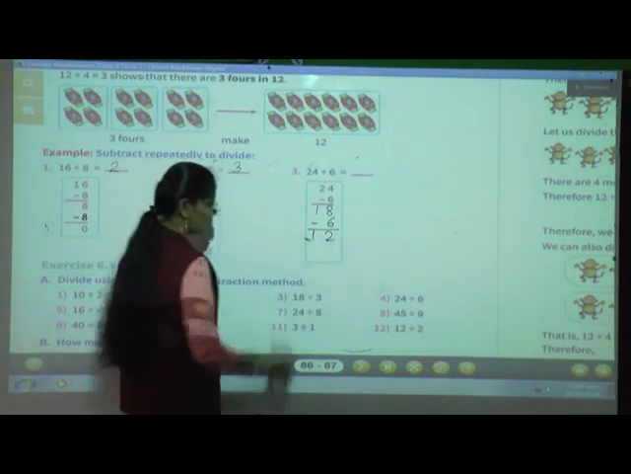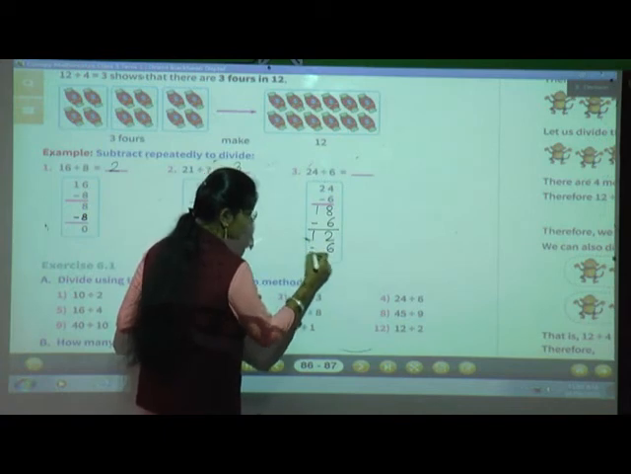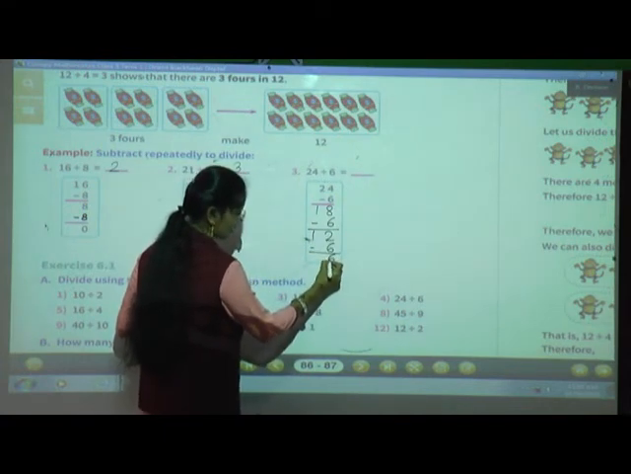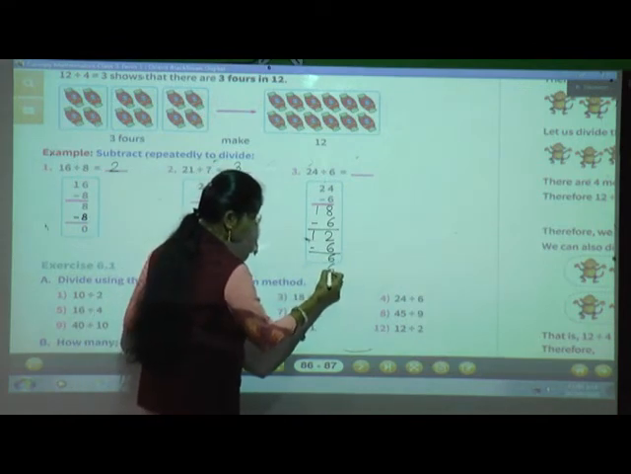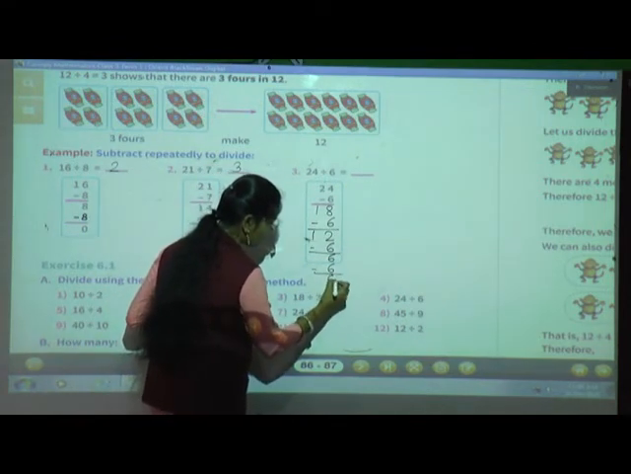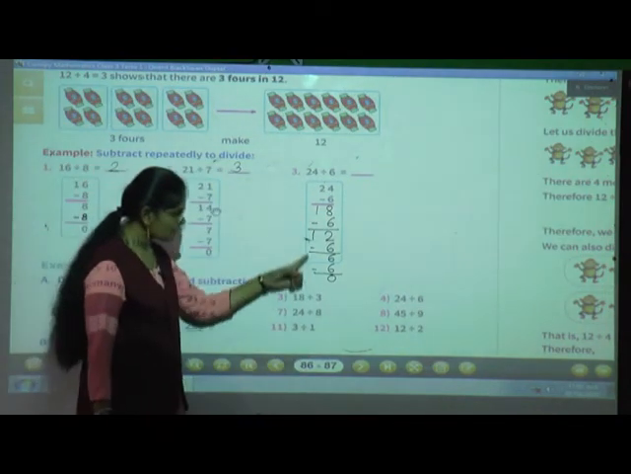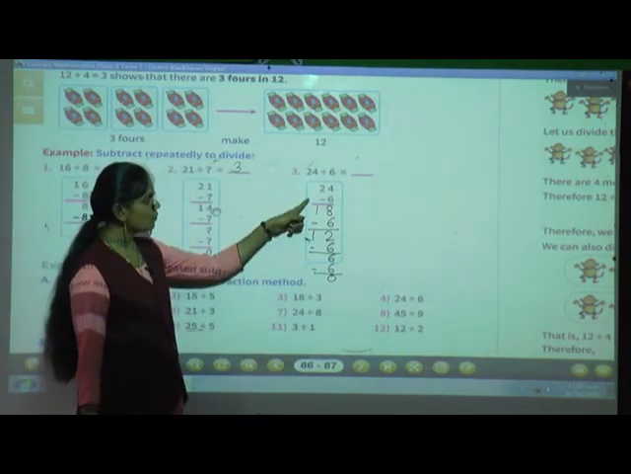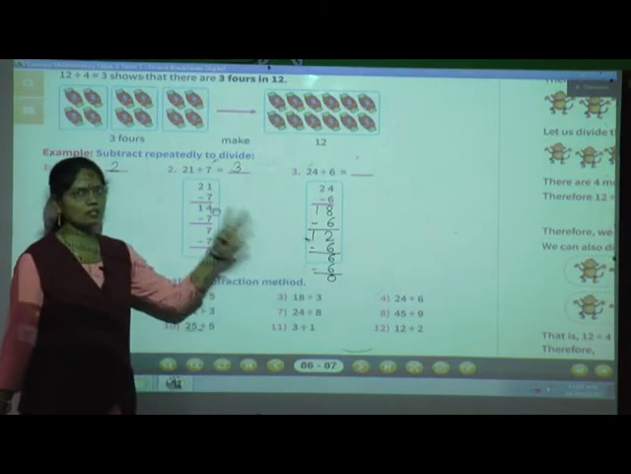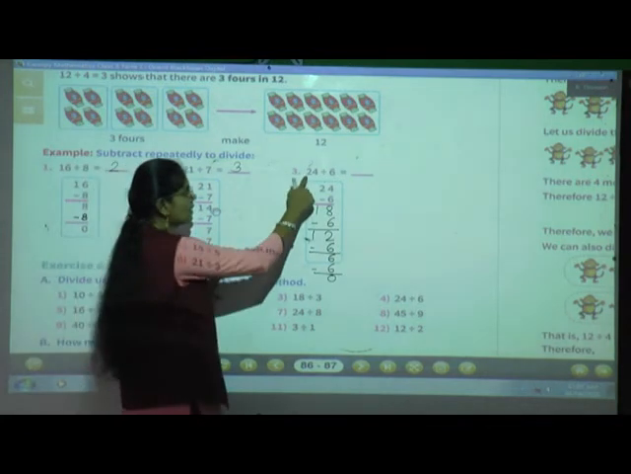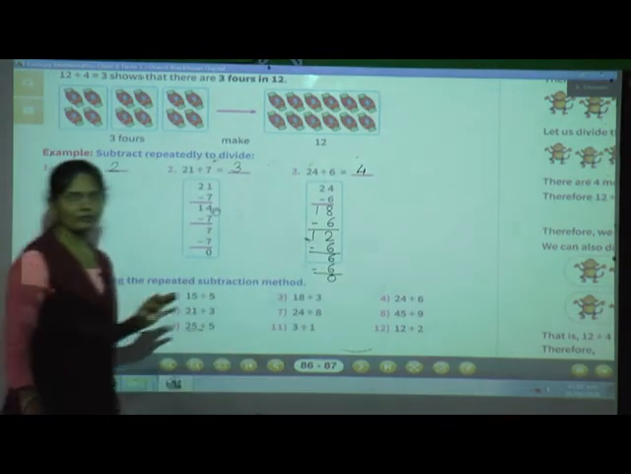Yes, 12. Okay. Again from that 12 we will subtract 6. 12 minus 6, 6. Now here 6 is there. Again from 6, if we subtract 6, then we will get the answer 0. Now count how many times we have done the subtraction. 1, 2, 3, 4. How many times? 4. So 24 divided by 6 is equal to 4.